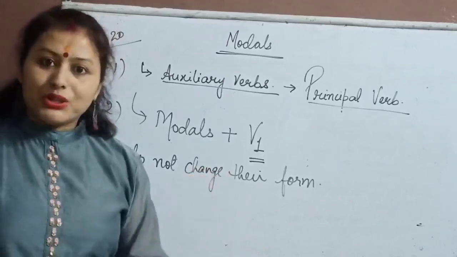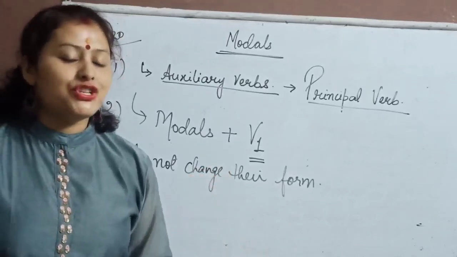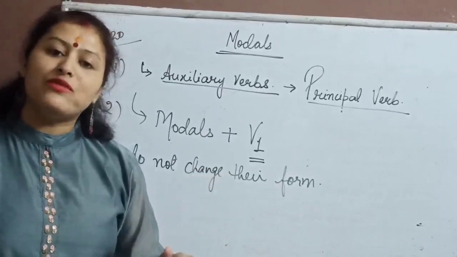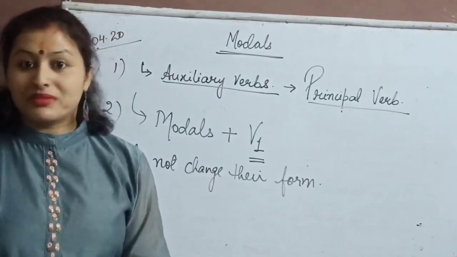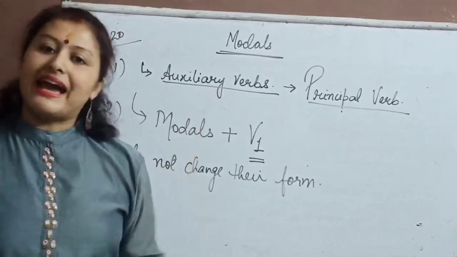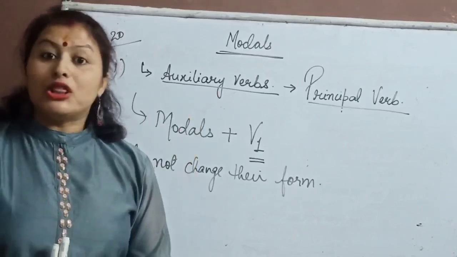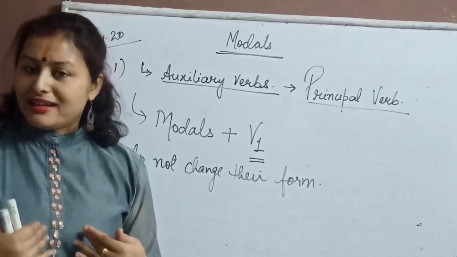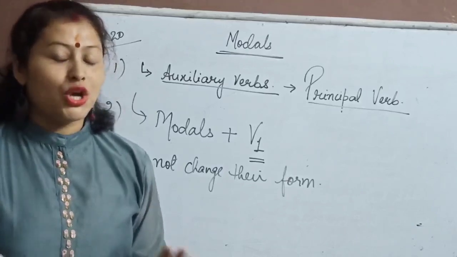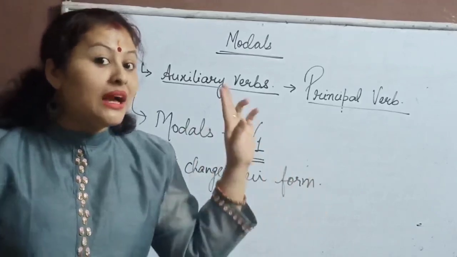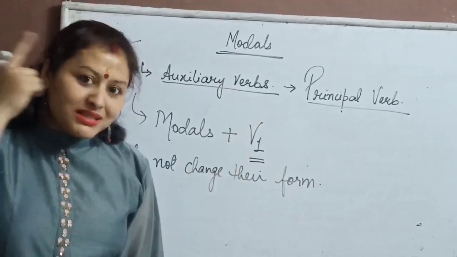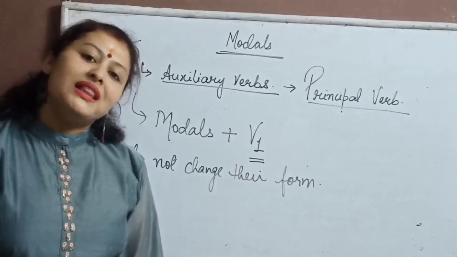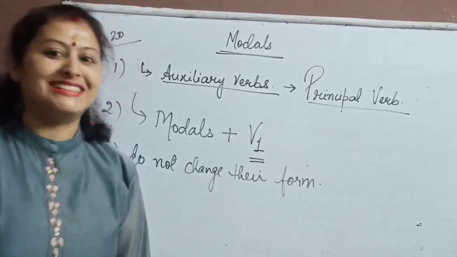Because modal auxiliaries never change their form, it will remain the same with every subject. For example, I can, she can, they can, he can. It will not be like she cans. No, it will be a big mistake, right? So keep this in your mind. Now, let's move forward.